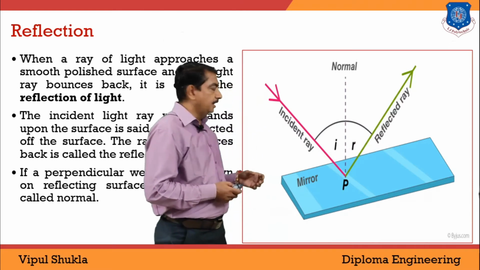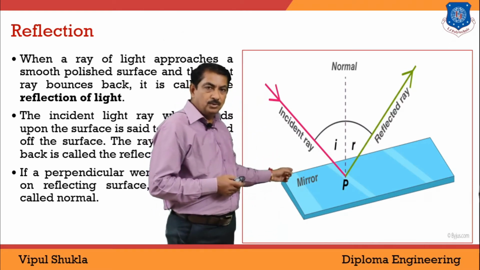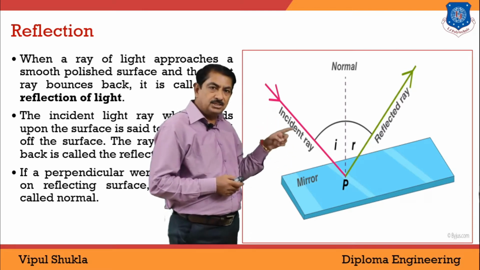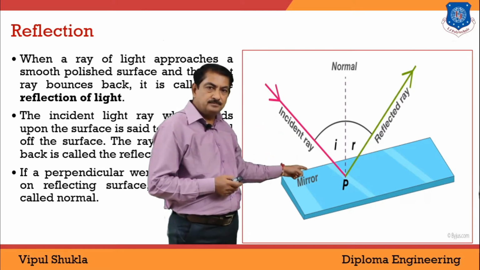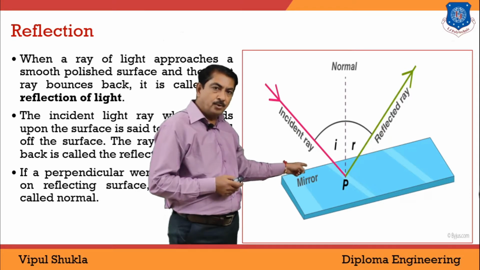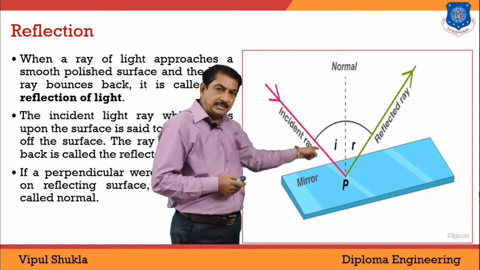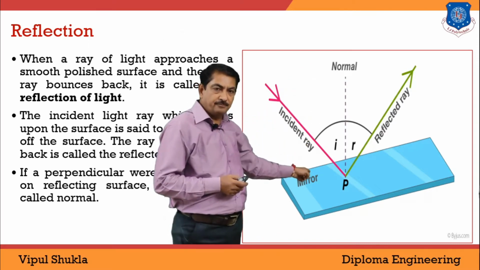Look here in this figure. This blue color is a mirror, and light is incident on the surface of the mirror. On the point P, the light ray is incident. This dotted line is the perpendicular line on the surface of the mirror. It is known as the normal to the surface.